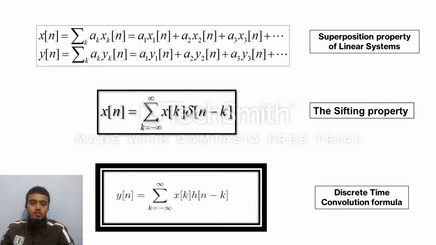So combining these two equations, we get the discrete time convolution formula, which says that the output of a complex signal x of n is nothing but the linear combination of the output of these simpler components, that is the system's unit impulse response. So this equation right over here is called the discrete time convolution formula.